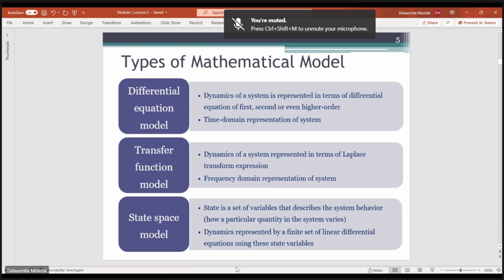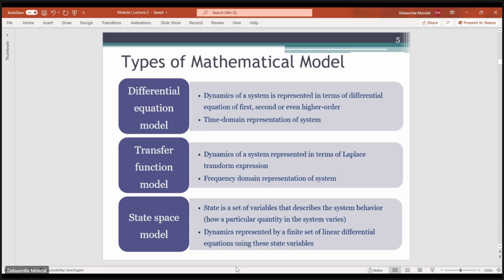In case of a state space model, it is mostly used when you have a multiple input, multiple output kind of system. State means a set of variables that can describe how a particular quantity in a system is varying.